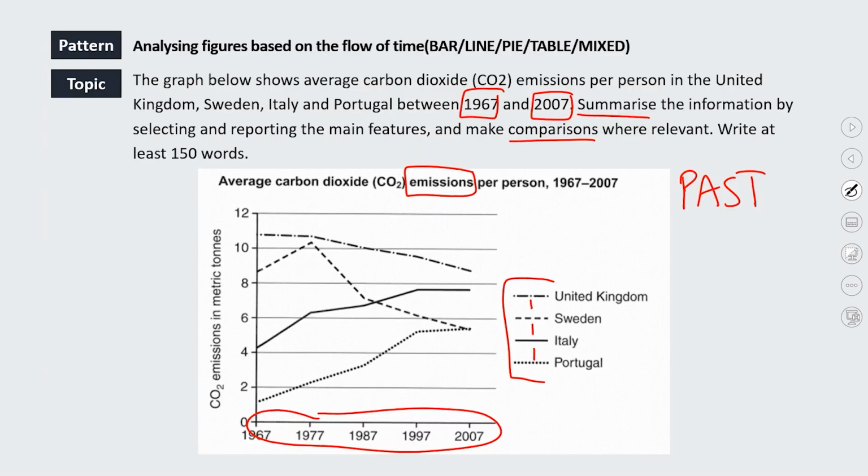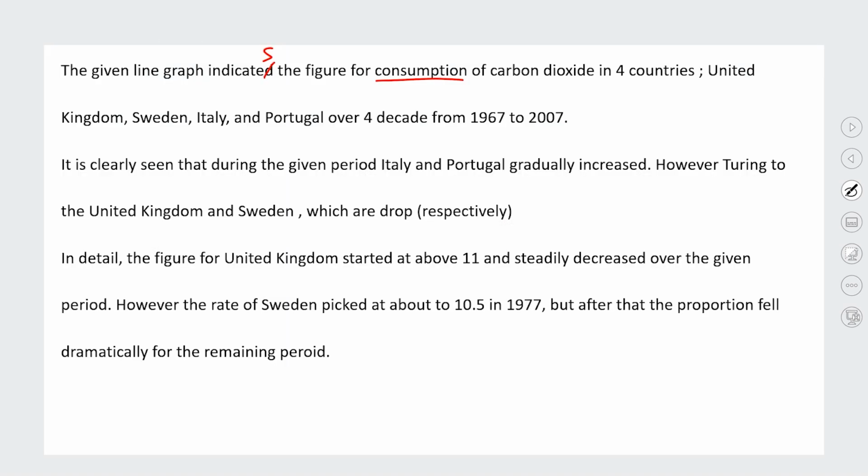So the question says emissions per person, the figure for... there's not really a good paraphrase for emissions. If you said emissions of, you've changed the order of the words, so that's okay. Emissions of carbon dioxide in 4 countries should be the United Kingdom.